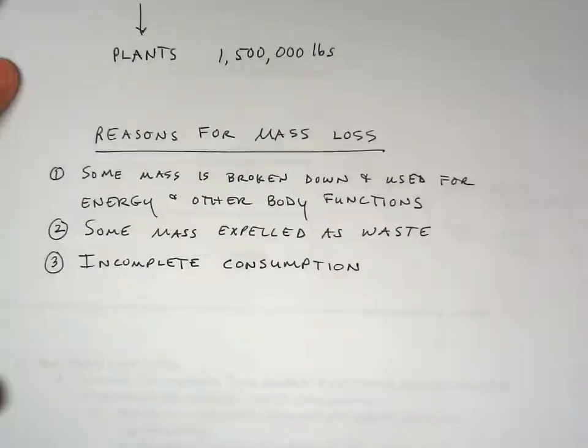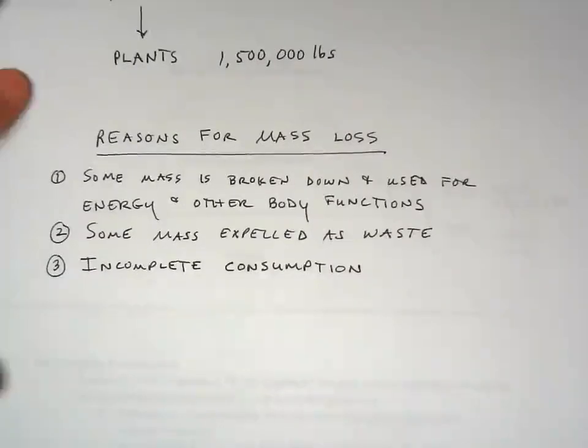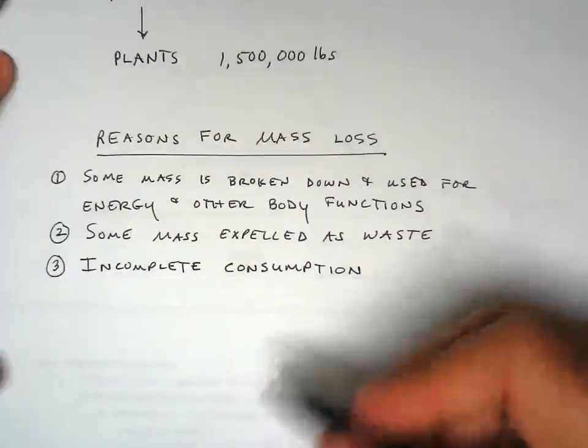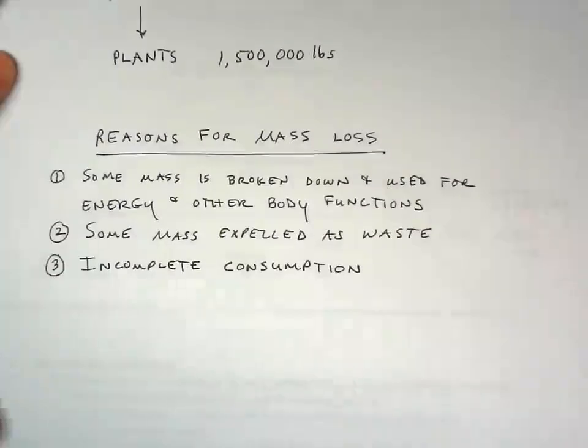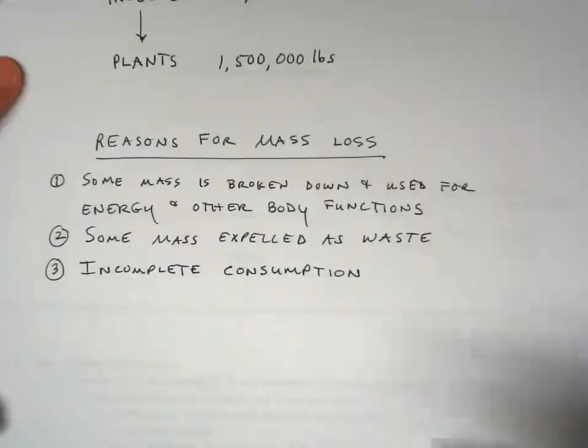Okay, so you bring a chicken home to eat for your family, you don't eat the entire thing, including the bones and the organs and stuff like that. So some of the mass isn't actually consumed, and therefore obviously not transferred. Okay, so these are some of the main reasons for mass loss as you go up levels.